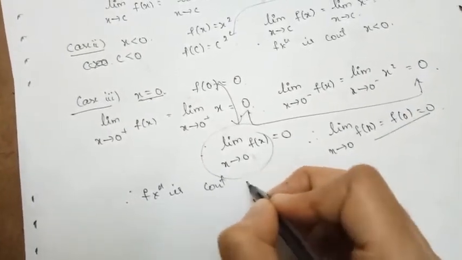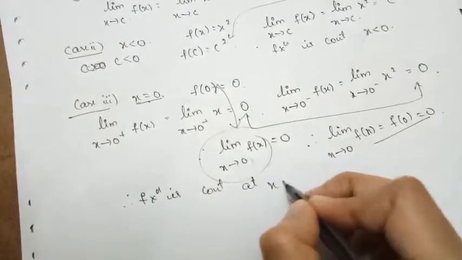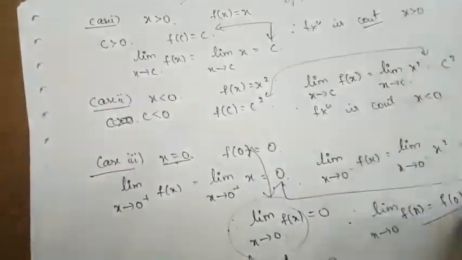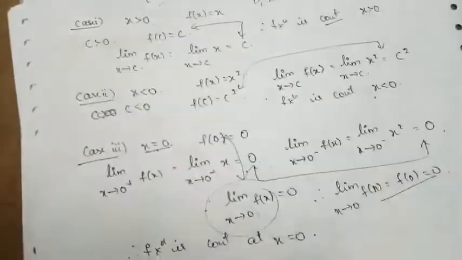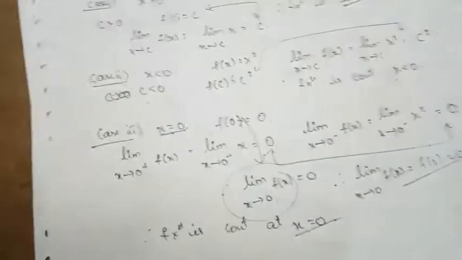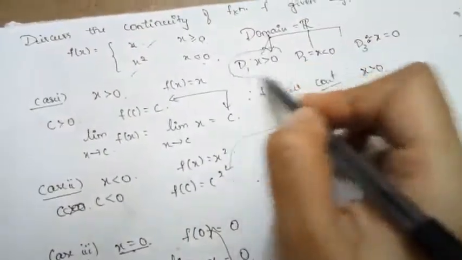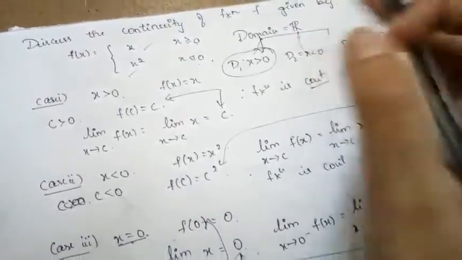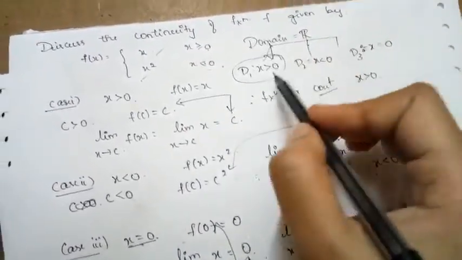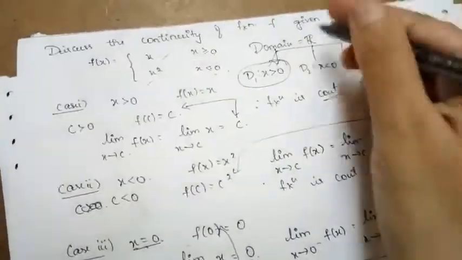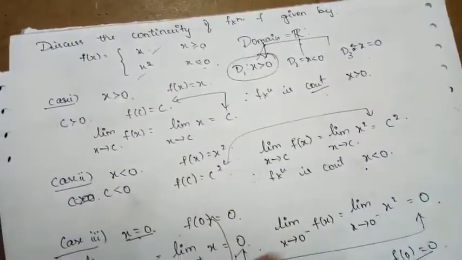It is continuous at x is equal to 0. So clearly the function is continuous when x is greater than 0. The function is continuous when x is strictly less than 0. The function is continuous at x is equal to 0. So the function is continuous on the whole domain, because the complete domain is split into three parts. These three parts combine together and give us the set of all real numbers.